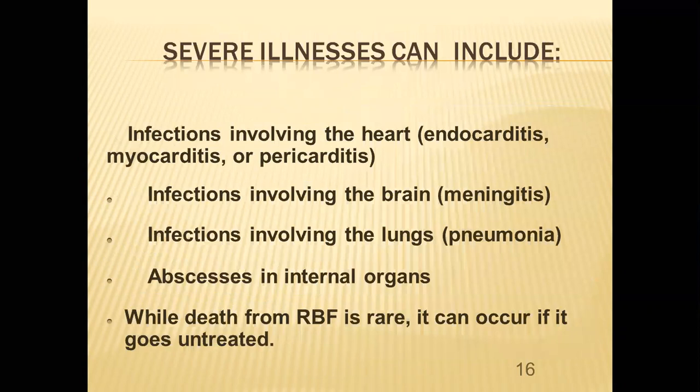Then along with that, fever and rashes. Severe illnesses can include infections involving the heart: endocarditis, myocarditis, pericarditis. If left untreated, that will lead to severe problems. The severe problems are endocarditis, that is, all 3 layers of the cardiac muscles are infected. Then infection involving the brain, that is meningitis.